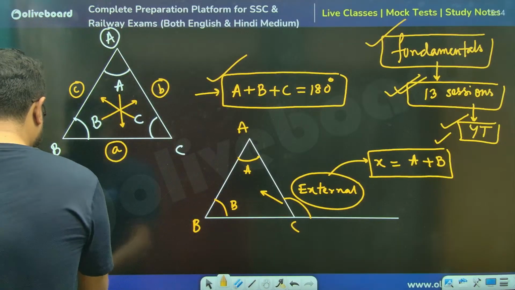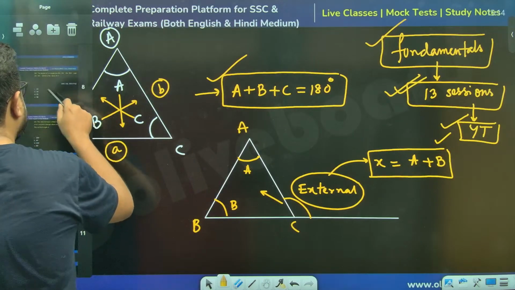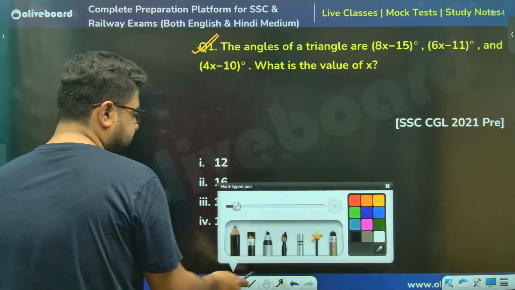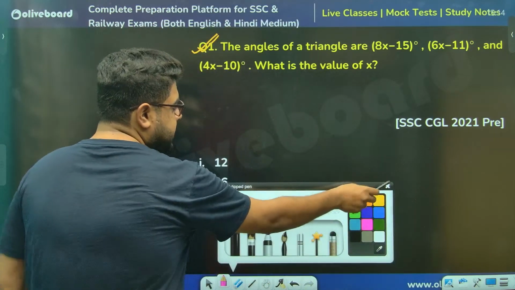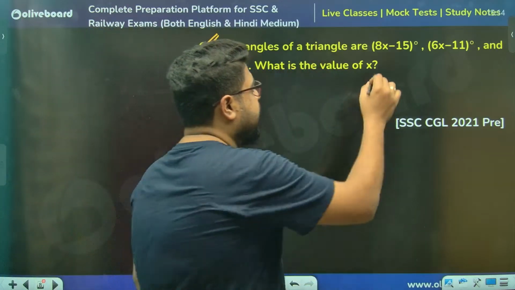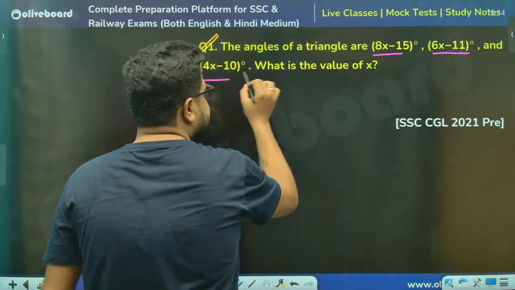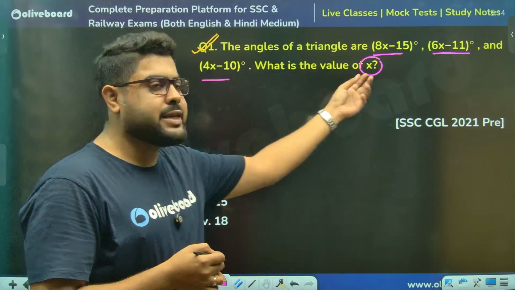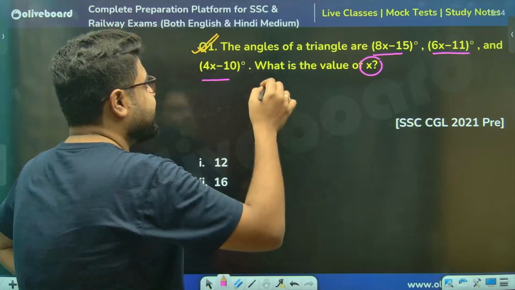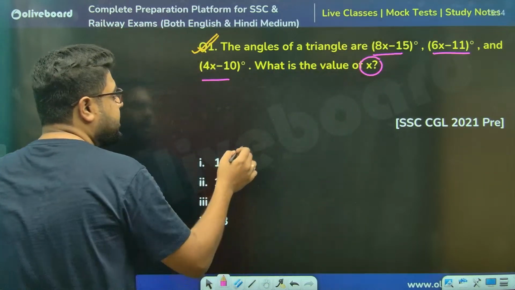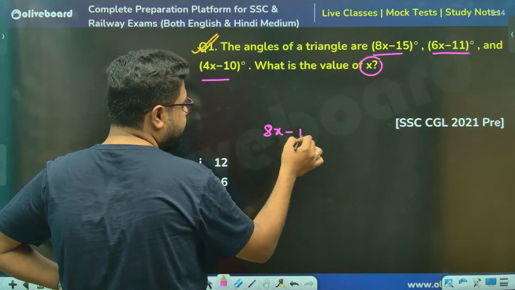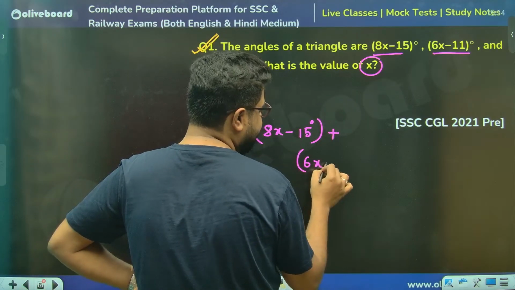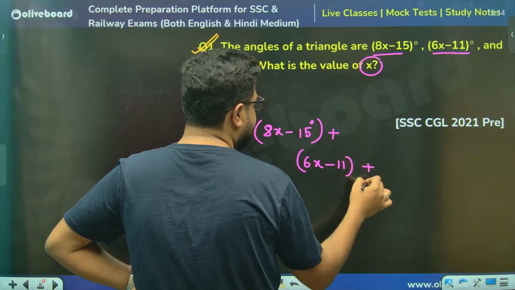Perfect. Now, let's move on to a few questions based on the basic properties. CGL 21 asked you a very simple question. The three angles of a triangle are given, and they are asking the value of x. The first thing that should strike you is that the sum of all three angles of any triangle should be equal to 180 degrees.